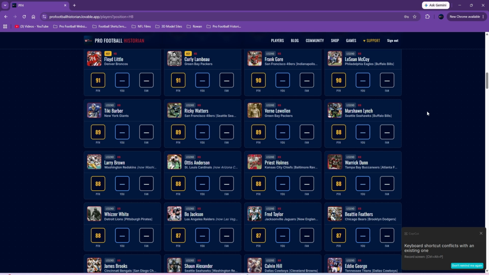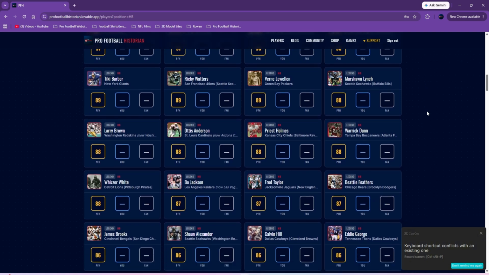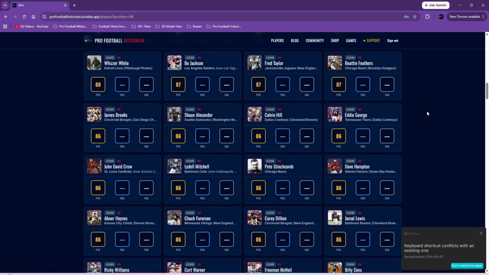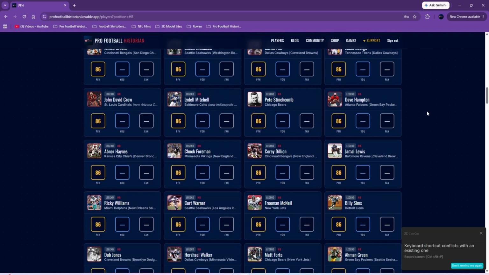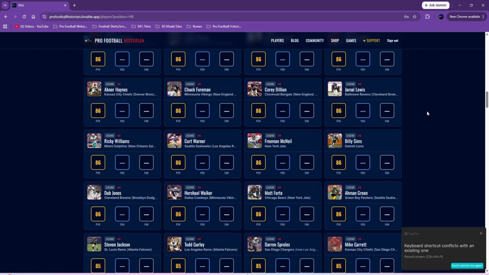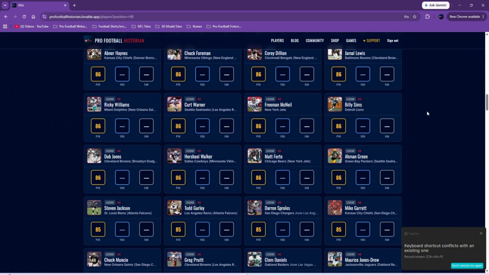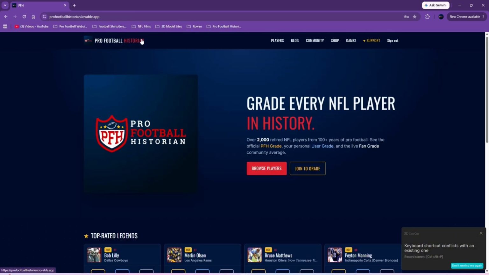So I try to incorporate film watching, what I know about the player, how people talked about the player, and use the formula to not be too far off of that, so I can be not biased in my opinion of a player. Because if this is a player I like, I would want to give a higher grade, but I have to be realistic and give him a solid grade that makes sense. But yeah, that's my site.